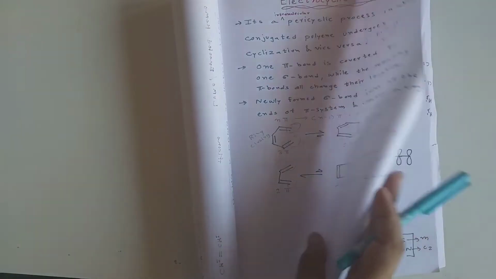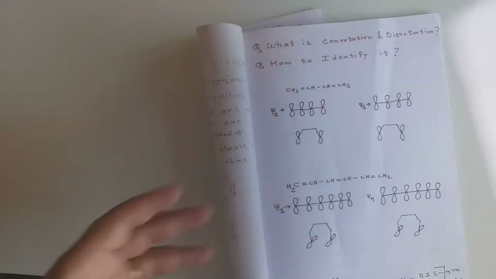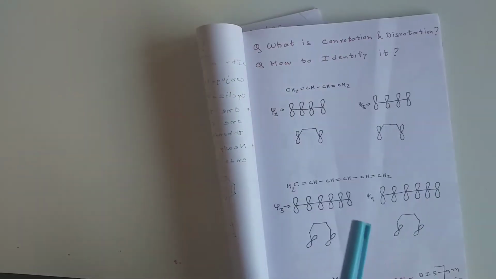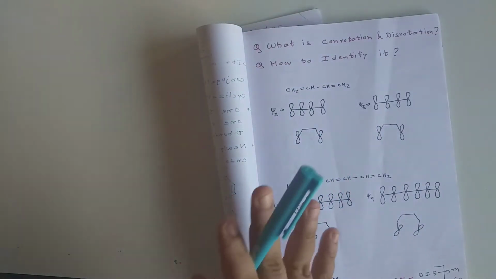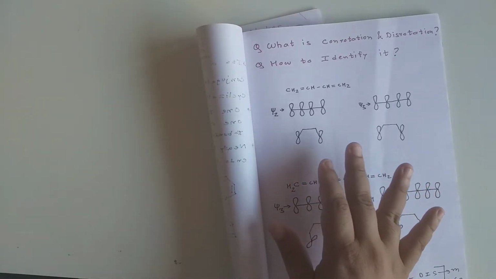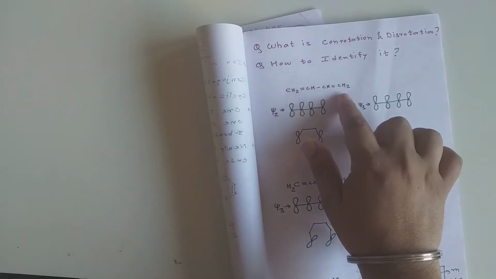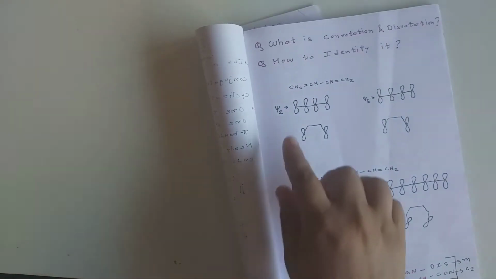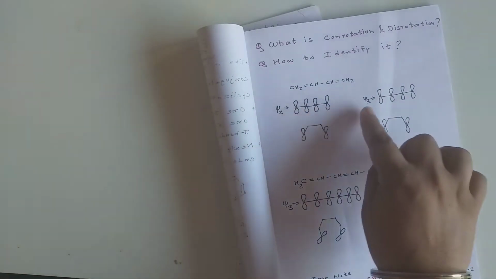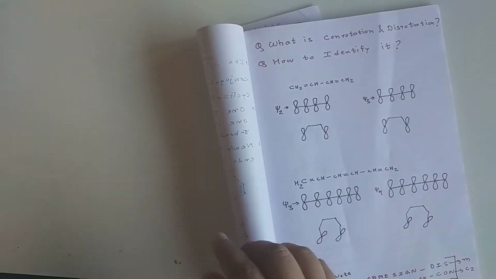Okay, now there is one important topic here, whether this can undergo conrotation or disrotation. Okay, so I am not telling you first what conrotation and disrotation are. What I do, see, here I have taken a butadiene molecule. Okay, so here you have to draw the psi 2 and psi 3 orbitals. Okay, so how can you do that?